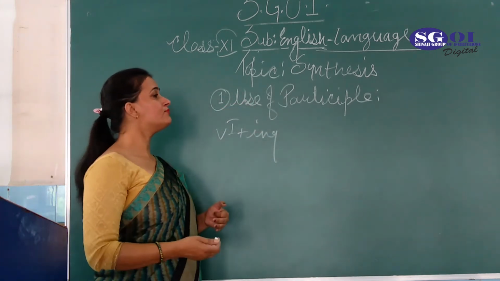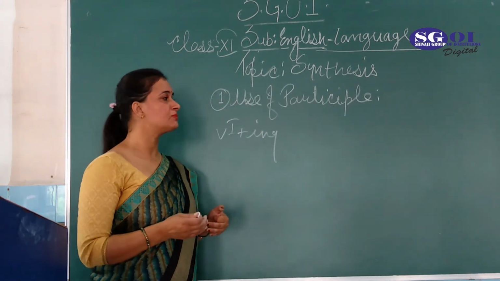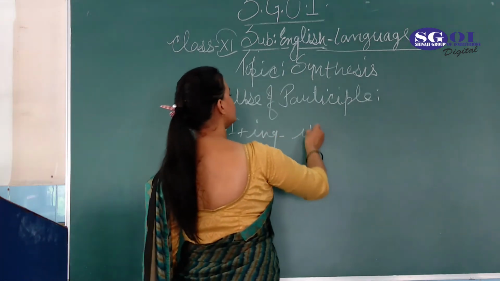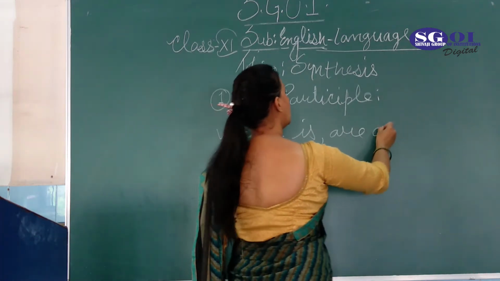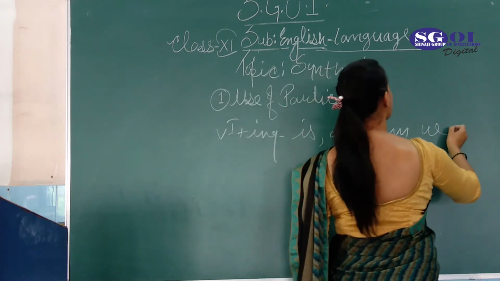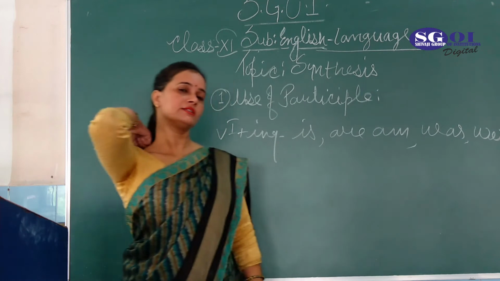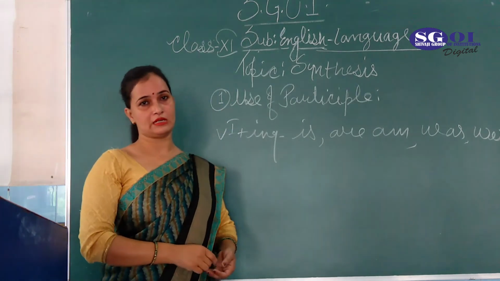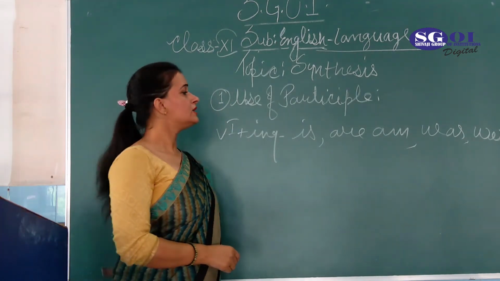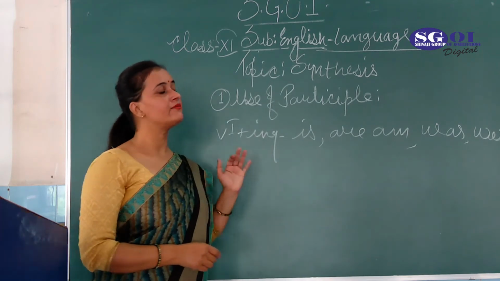And one more thing I discussed with you: when the words is, are, am, was, were are used in the sentence.